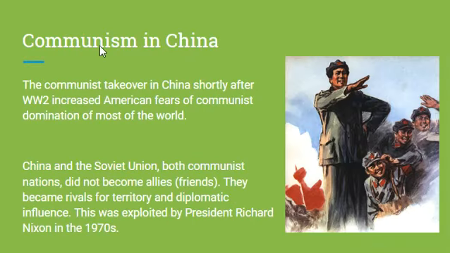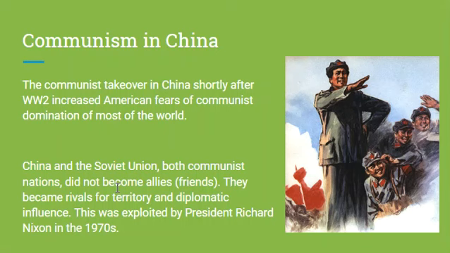And one thing that happens during this time is the communist takeover in China shortly after World War II increased American fears of communist domination in most of the world. So a lot of countries are starting to become communist, and the United States fears that communists are going to take over the world. However, China and the Soviet Union, they're both communist nations, did not become allies. And allies means friends. They became rivals, which rivals means against each other.